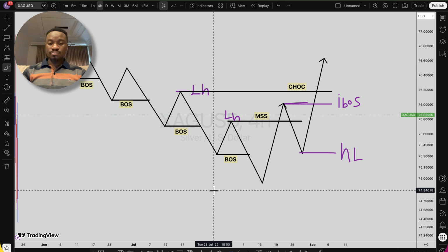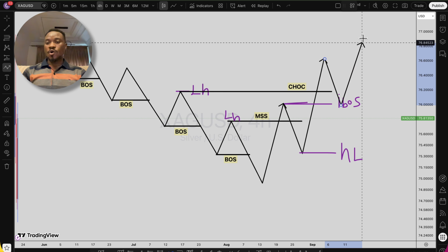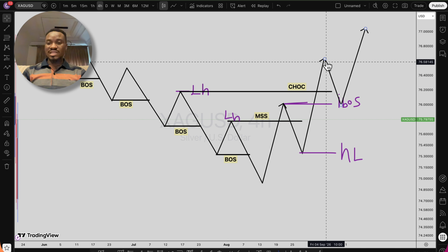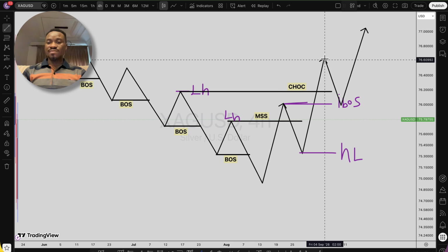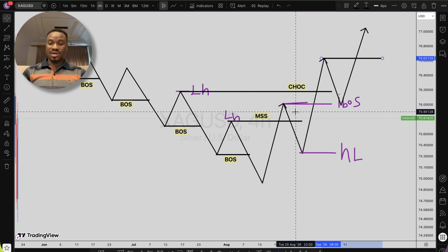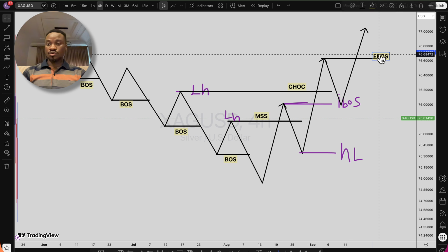So as the market progresses upward, whereby we have price pushing down and then going up, then you have another higher low structure right here, and at this level you can now say, okay, we have our external break of structure because it is now outside of our change of character zone. So you can now call this external break of structure. You can put it as EBOS, or just as ordinary break of structure, right?